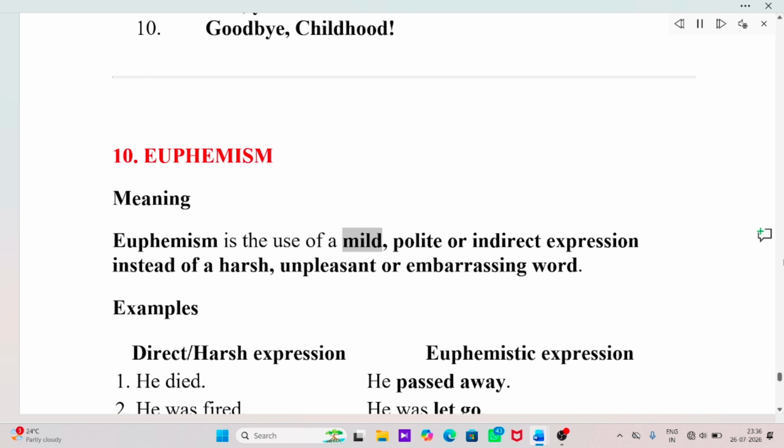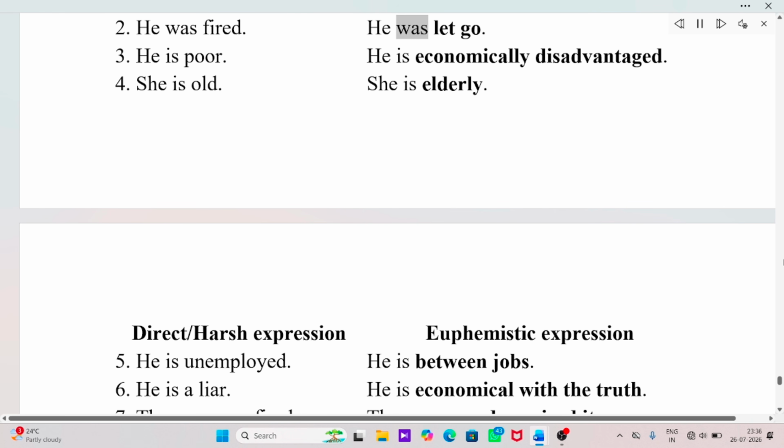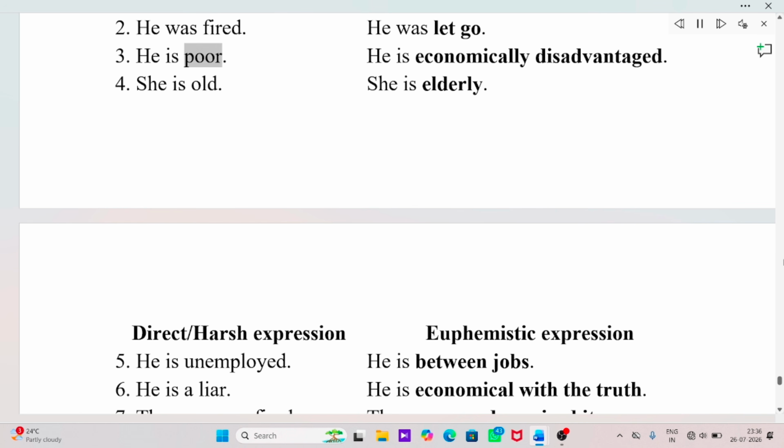10. Euphemism. Meaning. Euphemism is the use of a mild, polite, or indirect expression instead of a harsh, unpleasant or embarrassing word. Examples. Direct/harsh expression, euphemistic expression. 1. He died. He passed away. 2. He was fired. He was let go. 3. He is poor. He is economically disadvantaged. 4. She is old. She is elderly. 5. He is unemployed. He is between jobs.